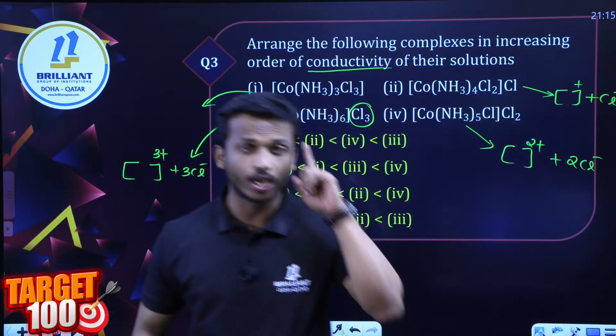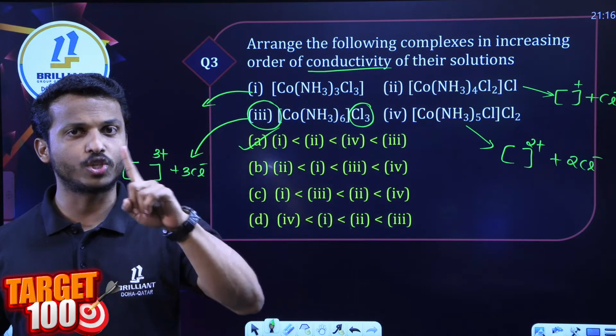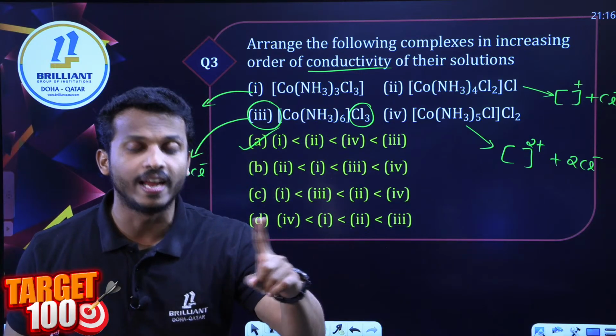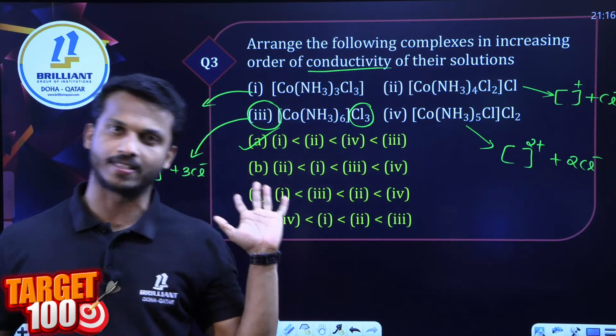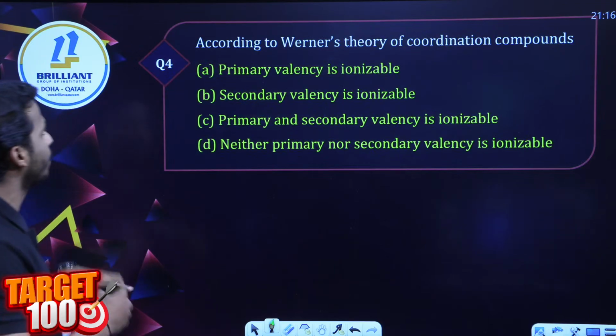Dear all, try to understand the main point. The one which can give more number of ions can conduct more electricity. That's it. Okay, let's go for the next question.